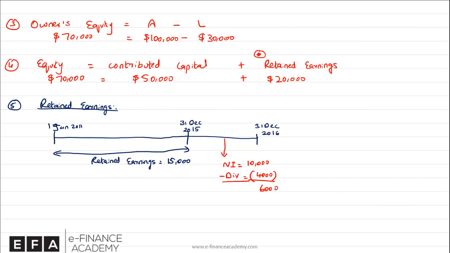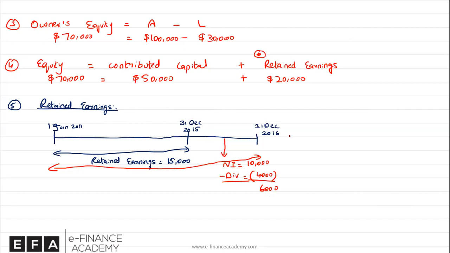Now, if I ask you, how much is the total amount of profit that has been retained from the start of the business, which is from 1st January 2011 until today, which is 31st of December 2016? So in short, what we are saying is this: how much has been retained from here until right here? The answer would be, of course, in the current year, you retained 6,000, while in the prior years, you had retained 15,000. So 15 plus 6 would give you 21,000 has been retained until today.